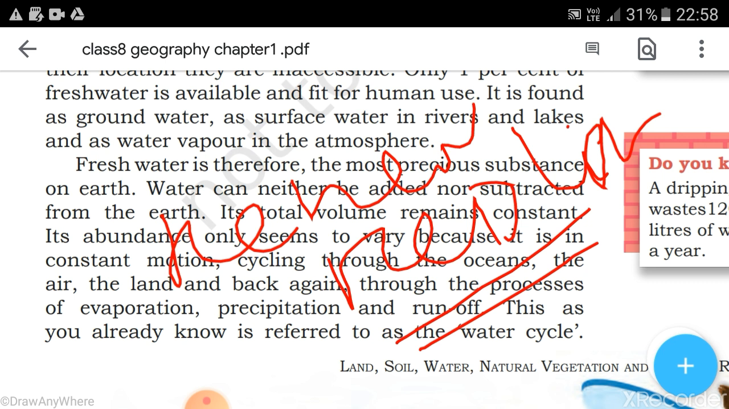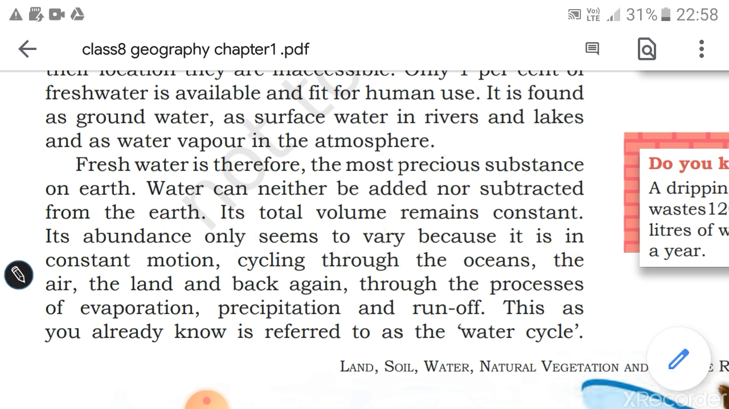So this can be neither added nor subtracted. Water's total volume remains constant, as I told. Its abundance only seems to vary because it is constantly in motion, cycling through the oceans, the air, the land, and back again through the process of evaporation, condensation, precipitation, and runoff. This is also known as the water cycle, as all of you know.